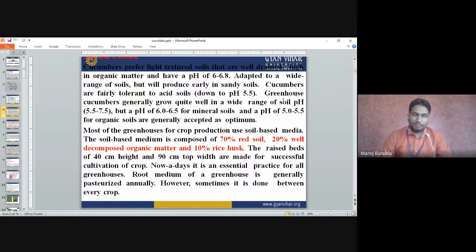Sometimes, first we are taking cucumber, then if we are taking any other solanaceous crop, like tomato, we have to change the root media, so that whatever disease is present, we have to go for an alternate crop. If we grow the same crop, like cucumber again after cucumber, then if there is an attack of any disease or any nematodes, they will be passed from one time to the next, and it will affect the production more.